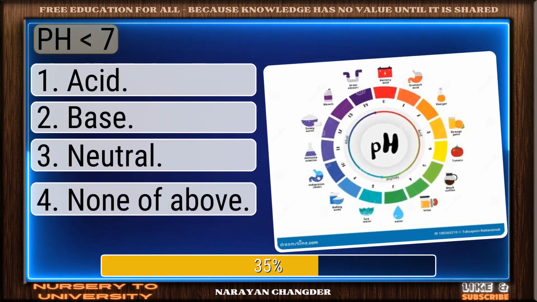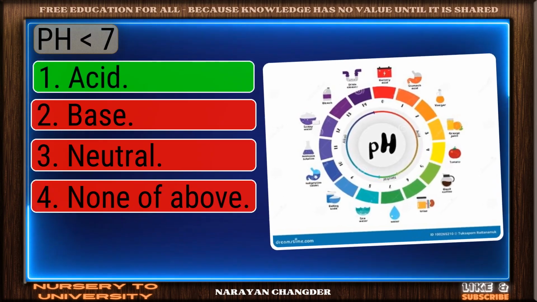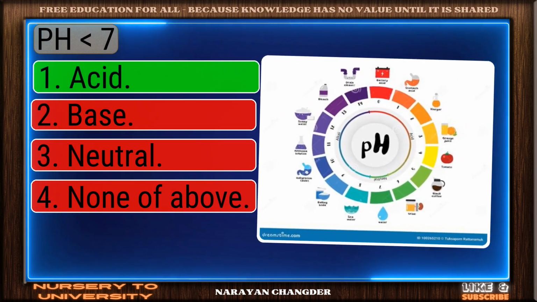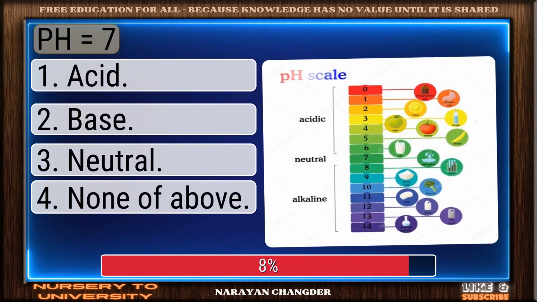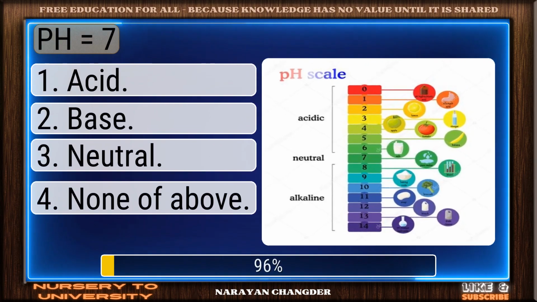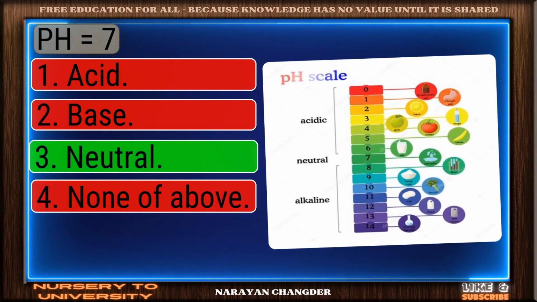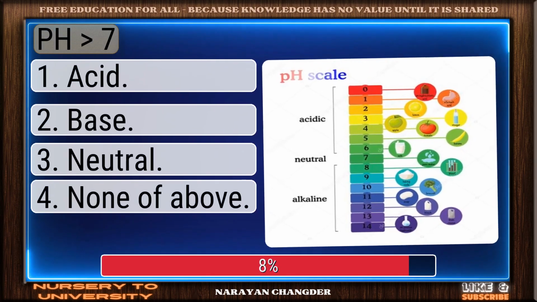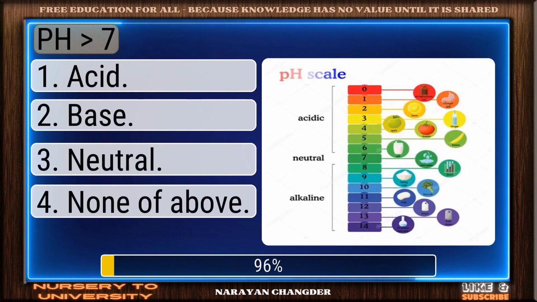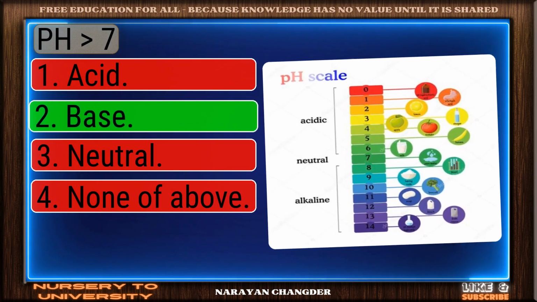pH? You're right. Acid is the correct answer. pH equal to 7. Well picked. Neutral is the correct answer. Fish? Good job. Base works well here.